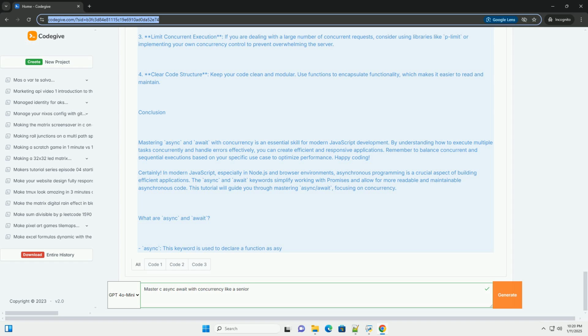Here are some key takeaways. Use async to define an asynchronous function. Use await to pause execution until a promise resolves. Use Promise.all for concurrent execution of multiple asynchronous operations. Handle errors gracefully using try/catch. By practicing these concepts, you'll be well on your way to becoming proficient in managing asynchronous operations in JavaScript.